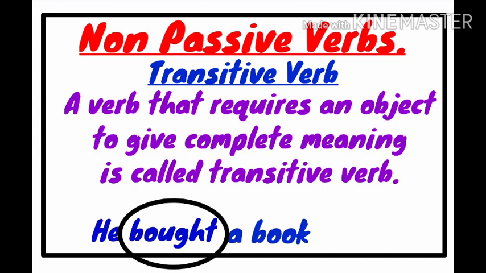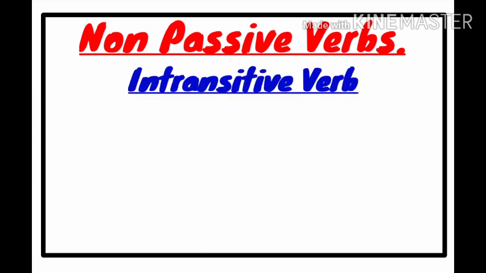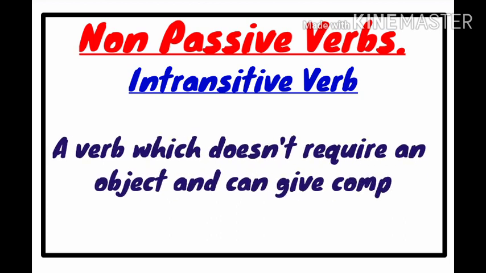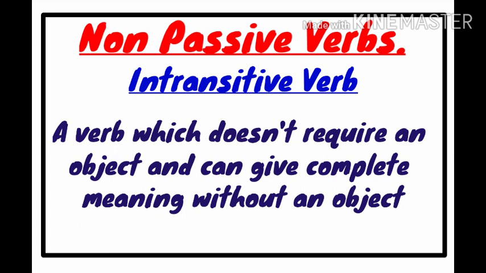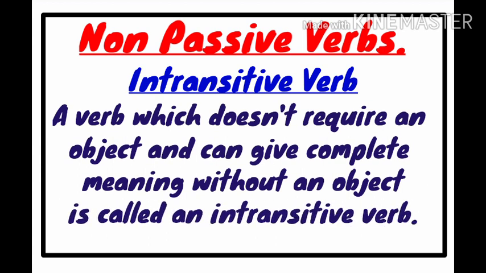At the same time, let's see what is an intransitive verb. A verb which does not require an object and can give a complete meaning without an object is called an intransitive verb.